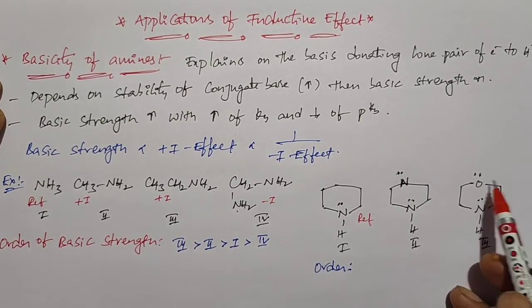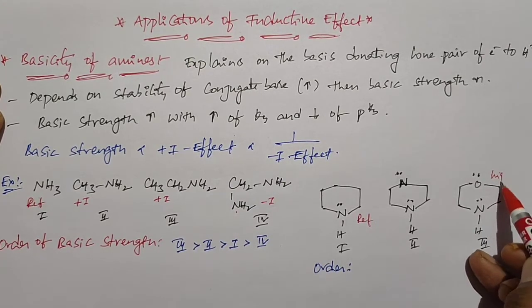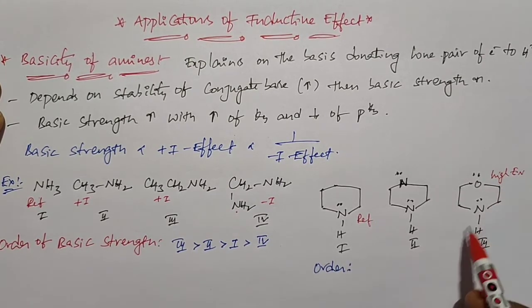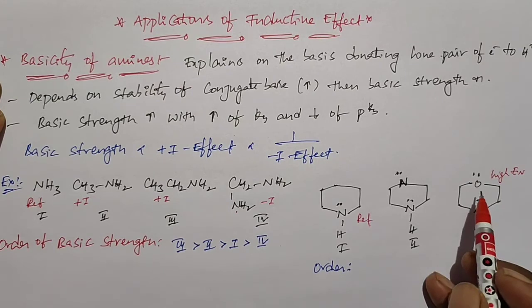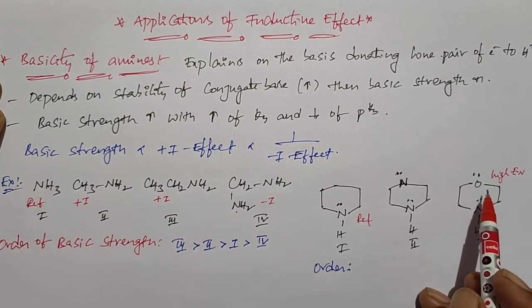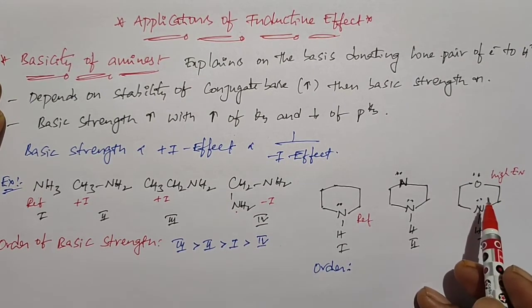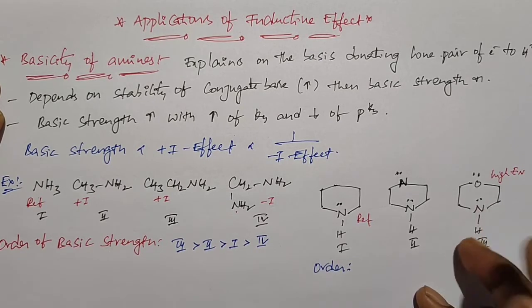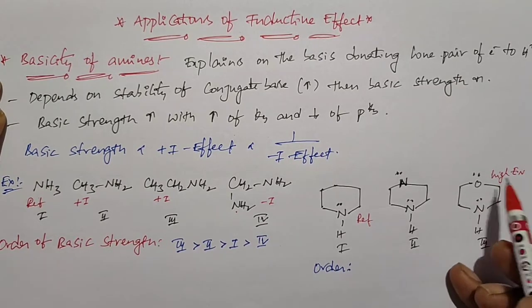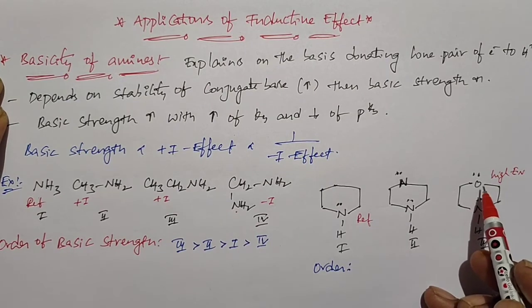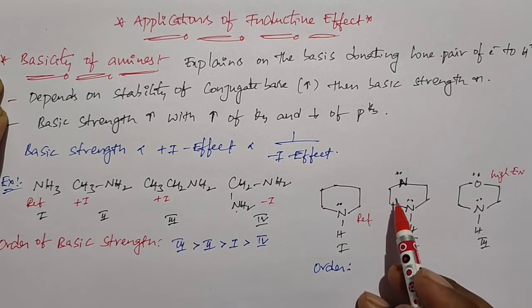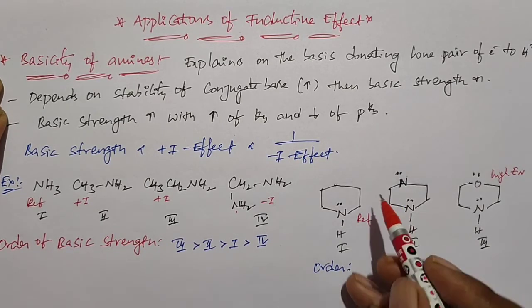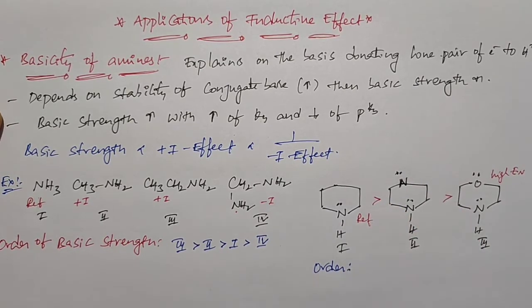So oxygen is a highly electronegative atom. If electronegativity is increased, then in the order of their basic nature, due to high electronegativity, it can withdraw electrons, acting with more withdrawing power. So high electronegativity means more minus I power, low electronegativity means less minus I power, and this is the reference structure. So the minus I group decreases the basic nature, so this is the order of the basic strength.